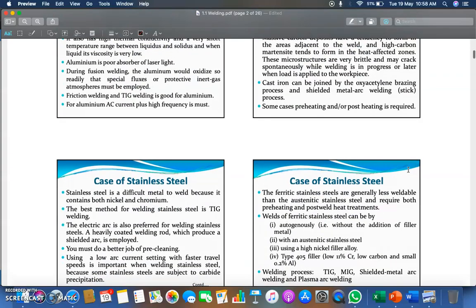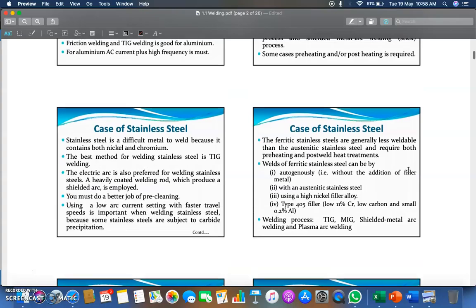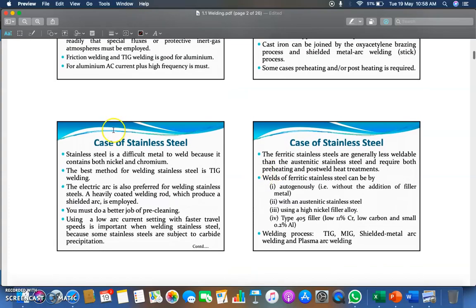Now the next metal is stainless steel. Okay, let's talk. Stainless steel is a difficult metal to build because it contains nickel and chromium. If you see the composition, there is a few percentage of nickel and a few percentage of chromium, depending on the quality or characteristics of which kind of stainless steel you are going to use. The best method for welding stainless steel is TIG welding.